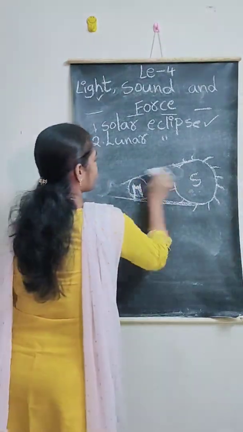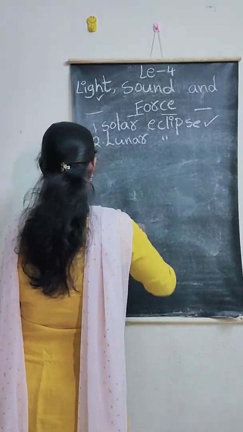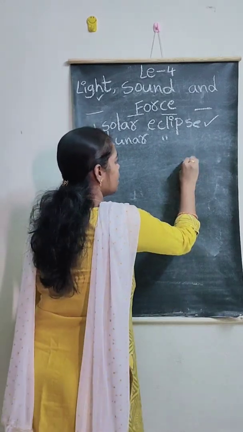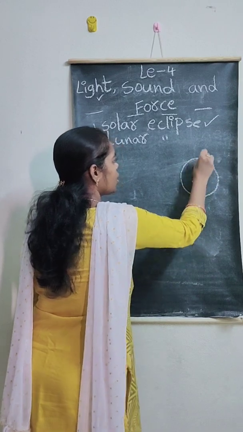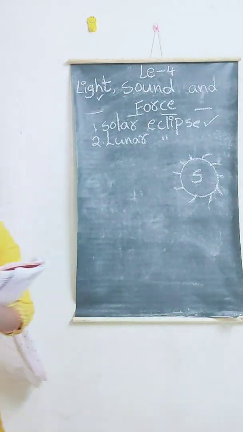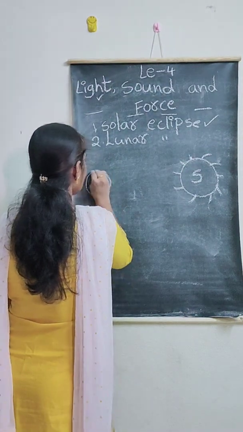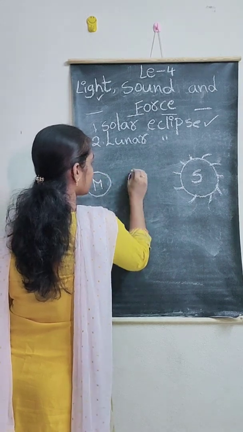Lunar eclipse. Same. Here is the sun, here the moon, here the earth.